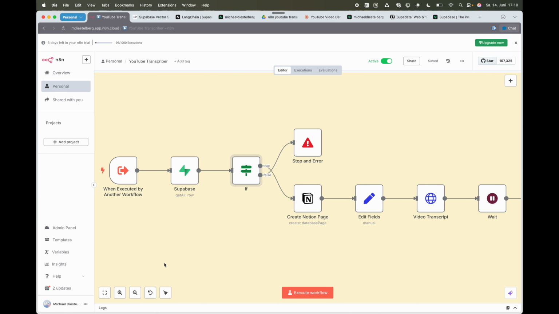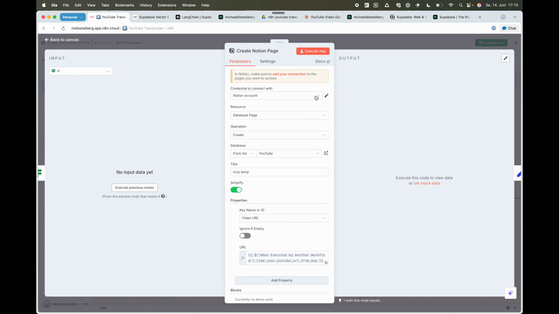The next step is optional and you can actually skip this. I want to create a new page in Notion for each video that I'm adding to my YouTube knowledge database. I'm using a Notion node here where I'm saying I want to create a database page from the database called YouTube. There's a drop down here where I can select all my databases in Notion. I want that page to have a title called MCP temp, doesn't matter what it is.